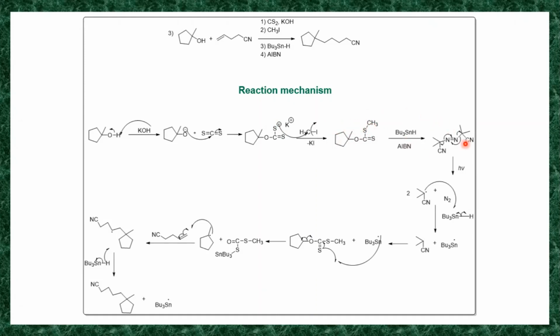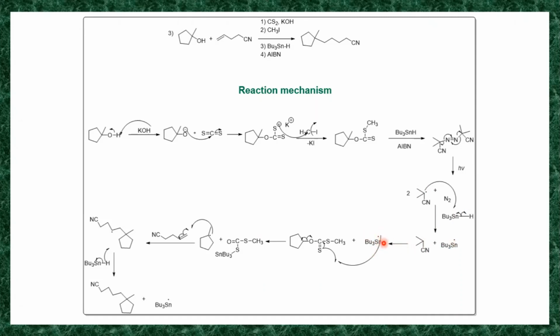Now the next step, this will not react with. So first this reagent undergoes reaction. AIBN undergoes homolysis in presence of h nu light. So you'll get this C radical and nitrogen. The next step, this tributyltin hydride undergoes homolysis. It generates tributyltin radical and hydrogen radical. So hydrogen radical reacts with this carbon radical, and you will get this neutral molecule, and it generates tributyltin radical. And then in the next step,